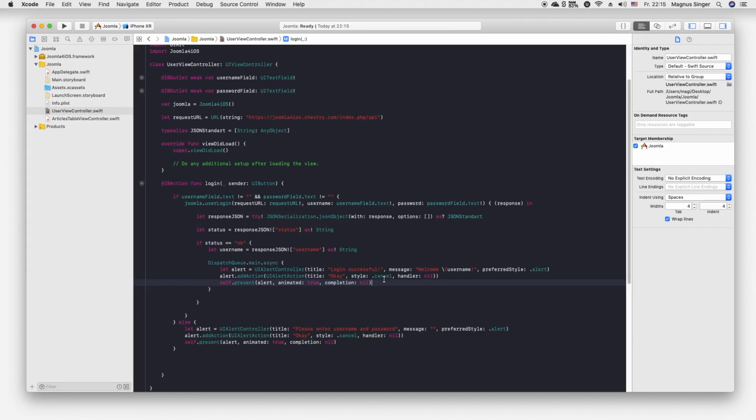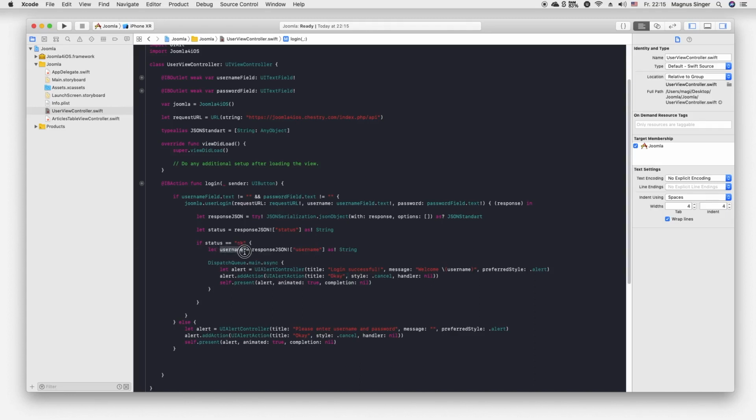Create an alert, say login successful, and use our username up here. Here, add an action to the alert controller, which just dismisses the controller again, and present it. Of course, when you create a normal application, I call it a normal application, and